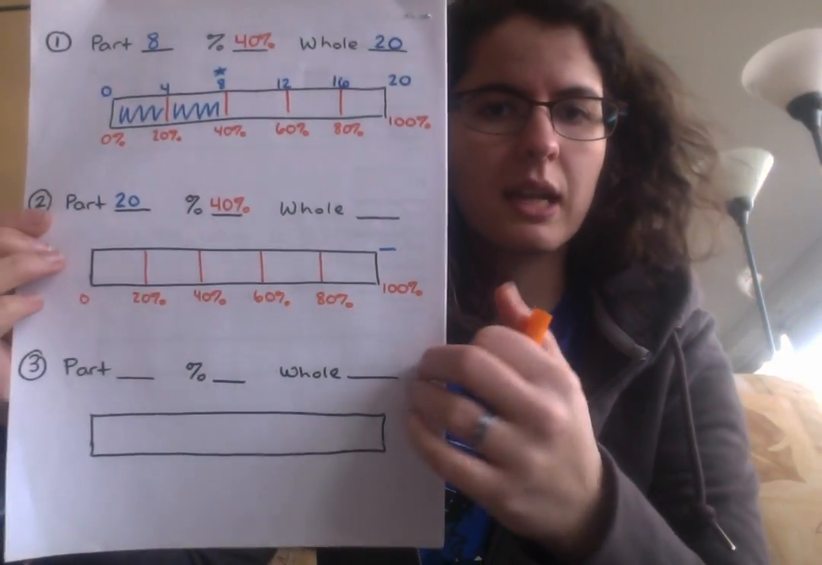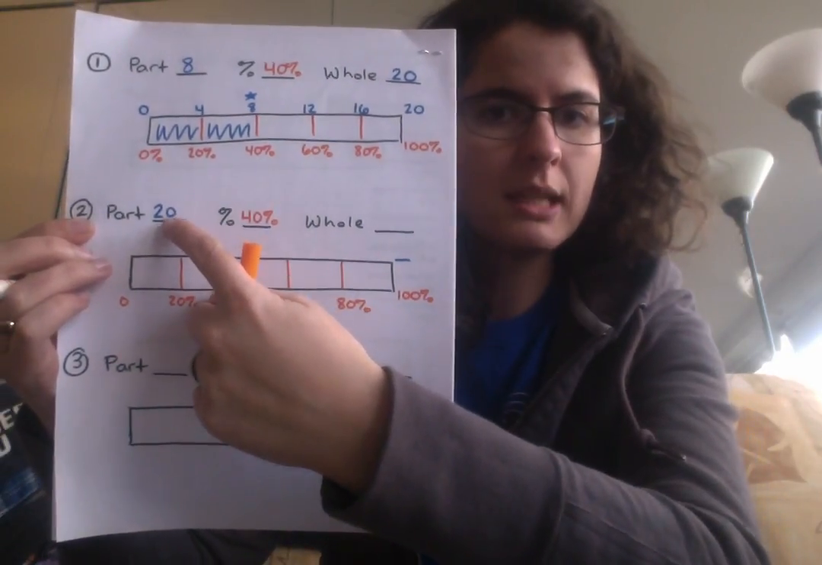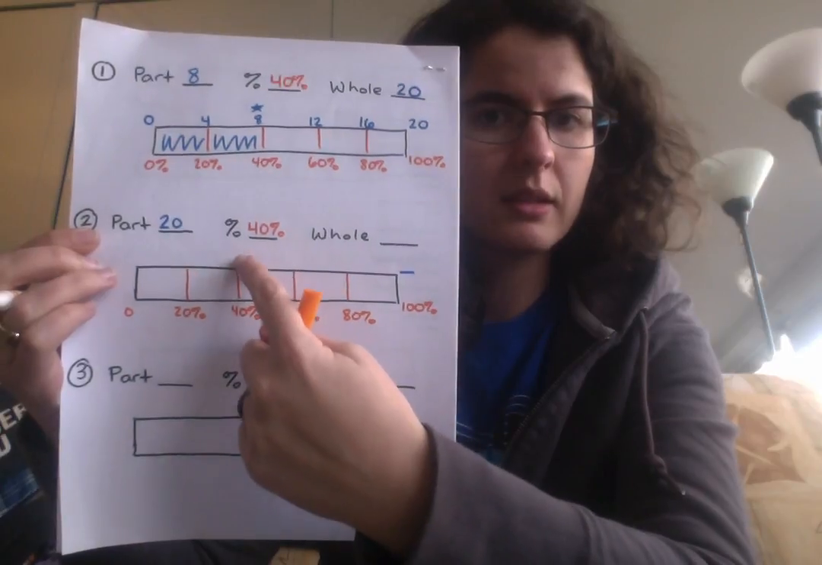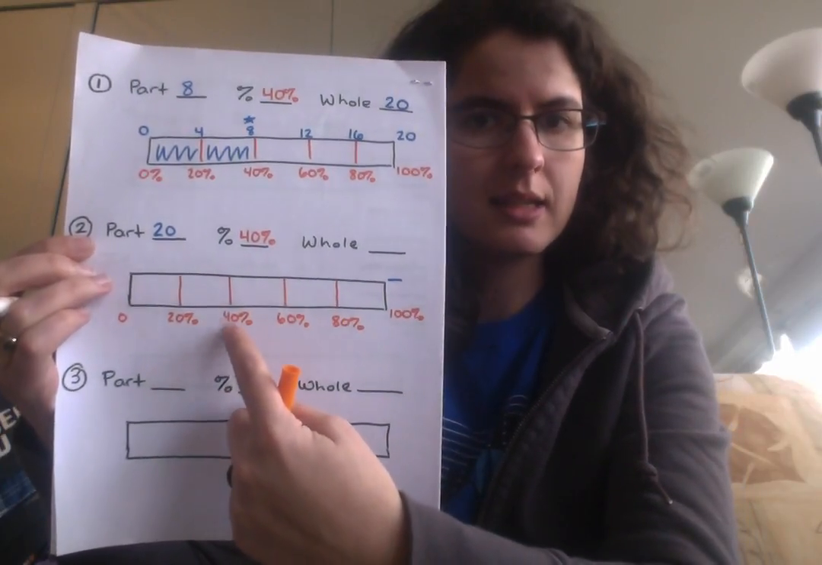Now what's different this time is my 20 is not the whole. My 20 needs to line up with 40%. Because 20 is the 40% that Cameron's seen. He's seen 40%, he's seen 20 movies. So I'm going to put 20 there.